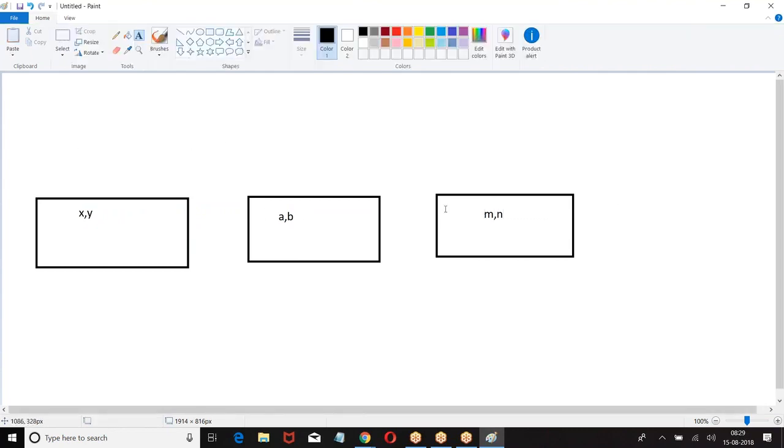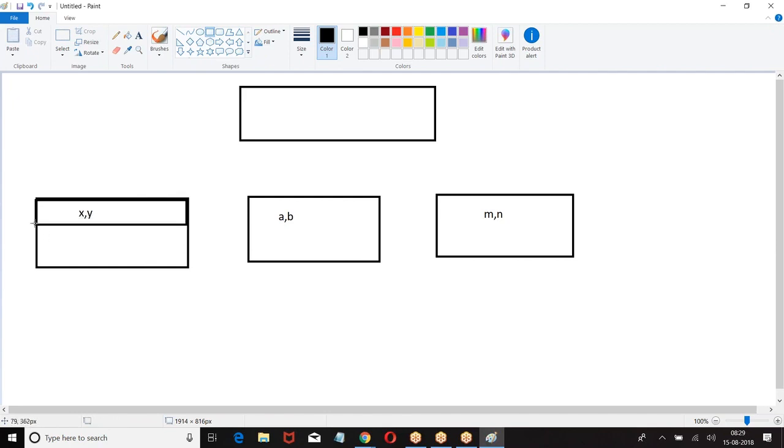Now, all these three people are implementing the same module. They are implementing the same functionality. Now I have stage 1, stage 2, stage 3.